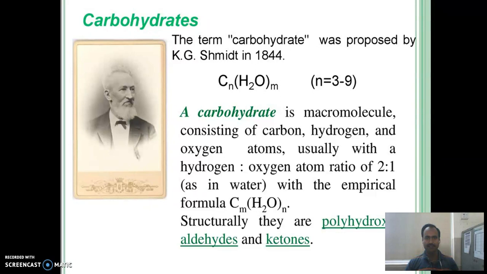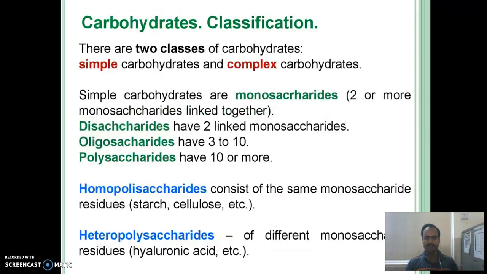Smith in 1844. All the carbohydrates are macromolecules consisting of carbon, hydrogen and oxygen atoms, usually with a hydrogen and oxygen atom ratio of 2:1, with the empirical formula Cm(H2O)n. Structurally, they are polyhydroxyaldehydes and ketones, or substances which produce them on hydrolysis.